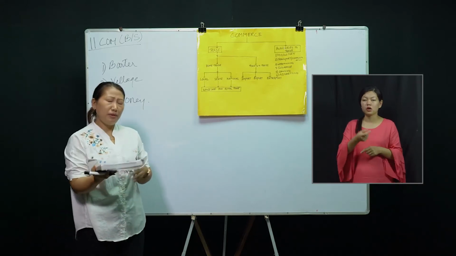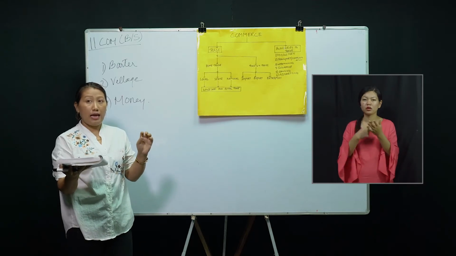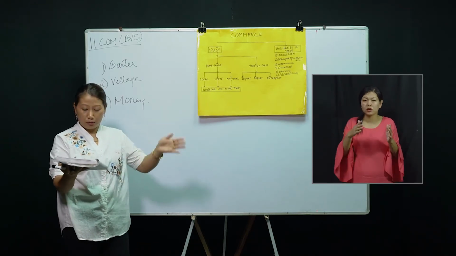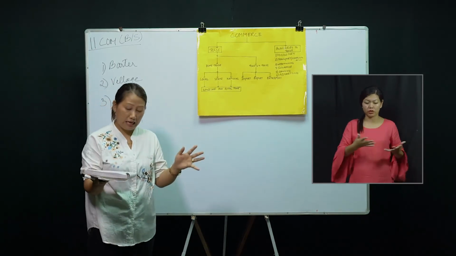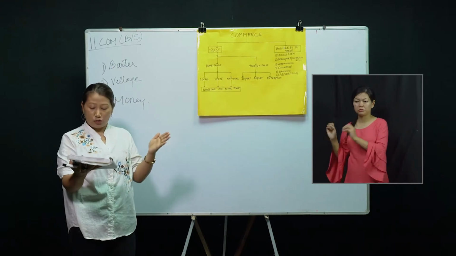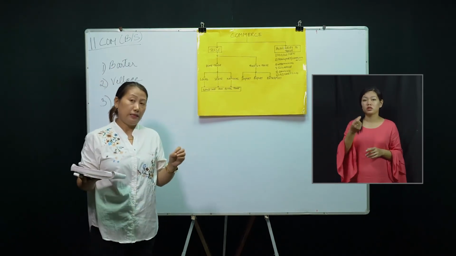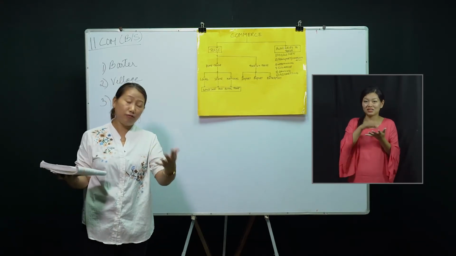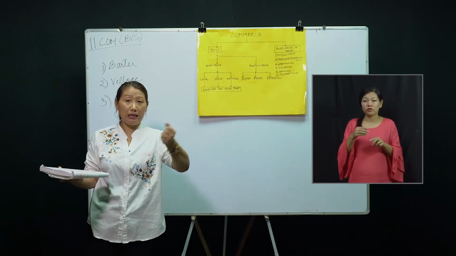There were many problems in this barter system, because of the absence of an indefinite standard. So in order to remove that problem, a universally accepted medium was discovered, that was money. At the first stage of money, food grain was considered a medium of exchange. That means money is a medium of exchange. For example, if I want to buy something, I'll take money and go, and the shopkeeper will accept money, not food grain.